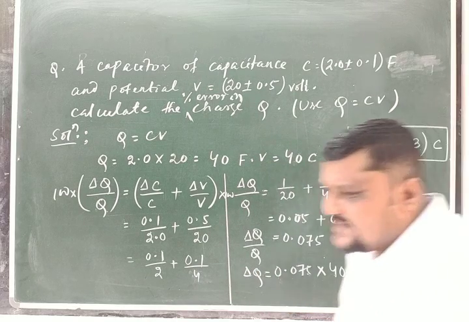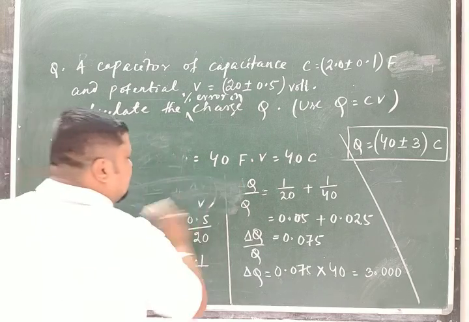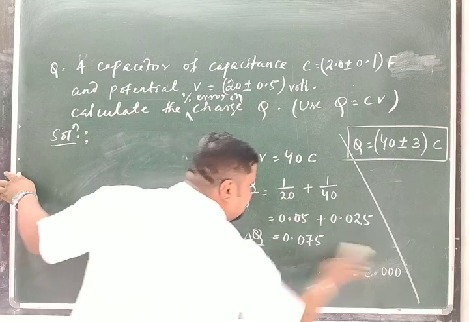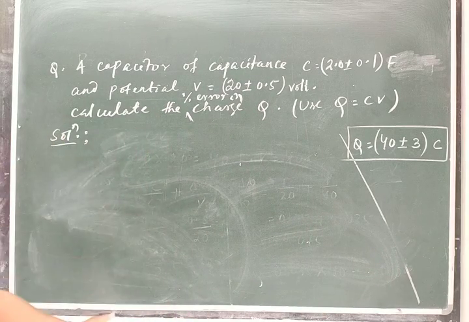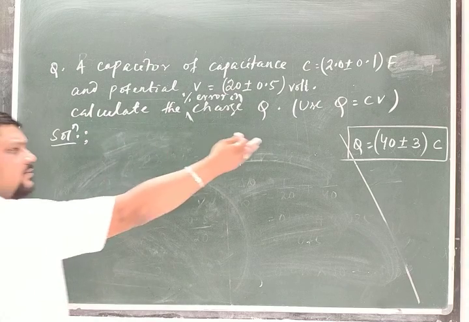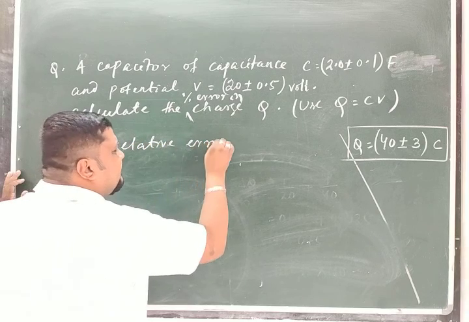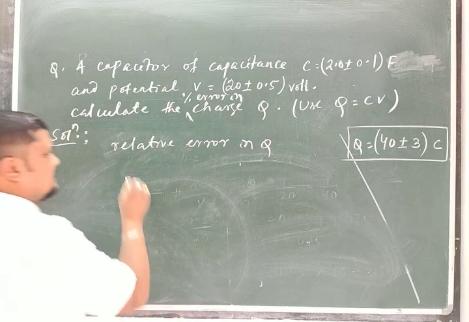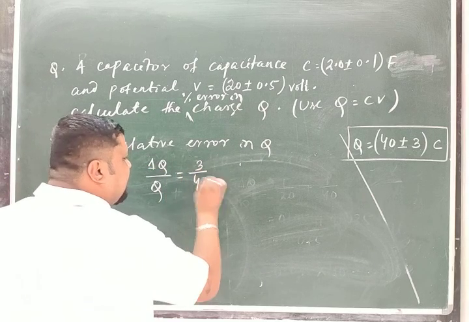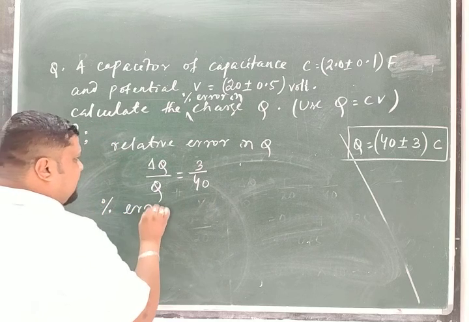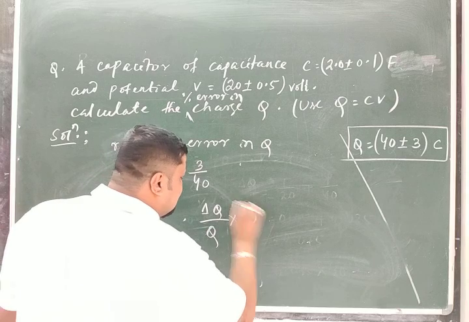So if you go for the percentage error, because you know the result is Q is this much, first you know the relative error in Q. Relative error in Q is how much? Delta Q by Q. What is that? 3 by 40. Percentage error is delta Q by Q into 100. This is called percentage error.